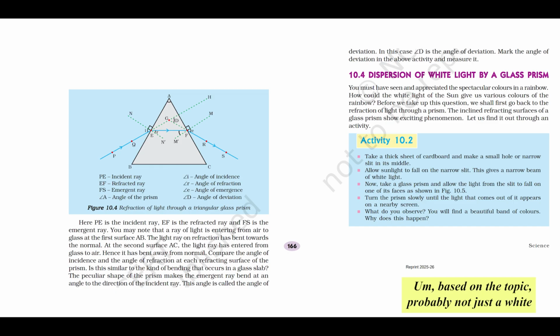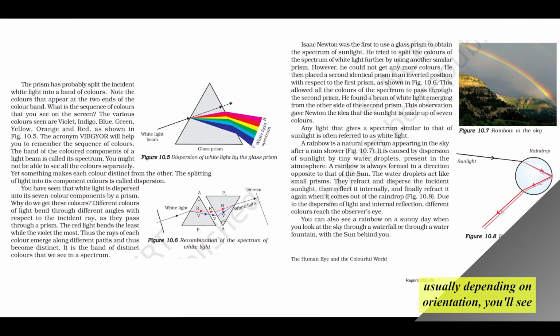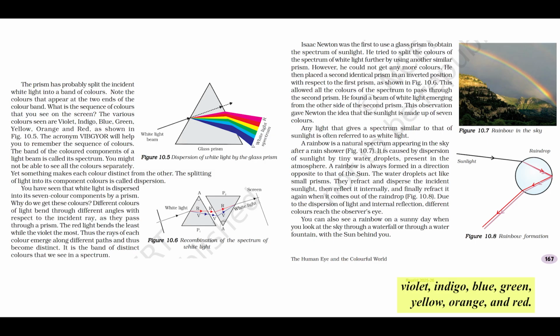Based on the topic, probably not just a white spot, maybe colors. Exactly. You won't see a white spot. Instead, you'll see a magnificent, distinct band of colors. This band of colored components that forms when light is split is called its spectrum. And importantly, the sequence of colors is always the same, from bottom to top. Usually, depending on orientation, you'll see violet, indigo, blue, green, yellow, orange, and red. We famously remember this using the acronym VIBGYOR.